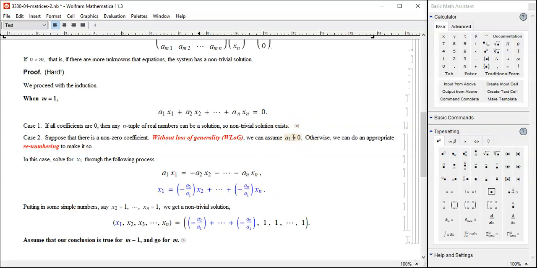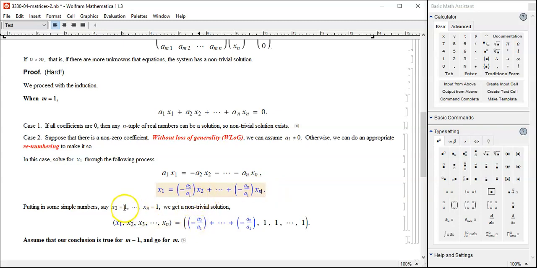Let me repeat again. Even if a1 is 0, there has to be some ak that is non-zero. Bring it over to a1 by just renaming it. So without loss of generality, we can always assume a1 is non-zero, so we can divide by a1 and solve for x1 like this. Will that help? Yes, it will. For x2 through xn, we can put in arbitrary numbers, but let's keep it simple.